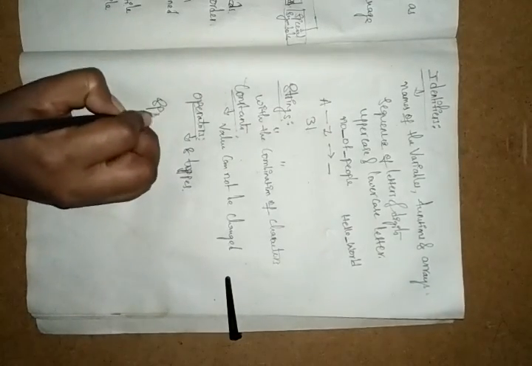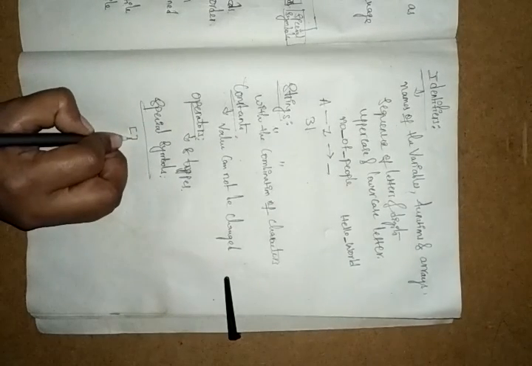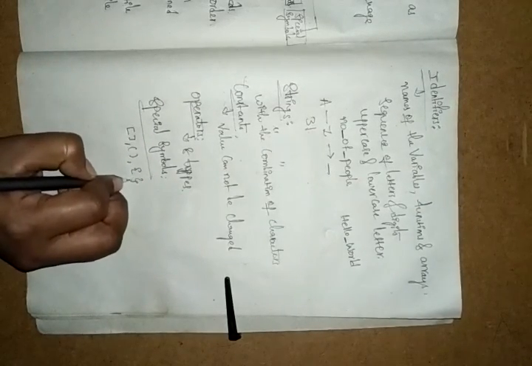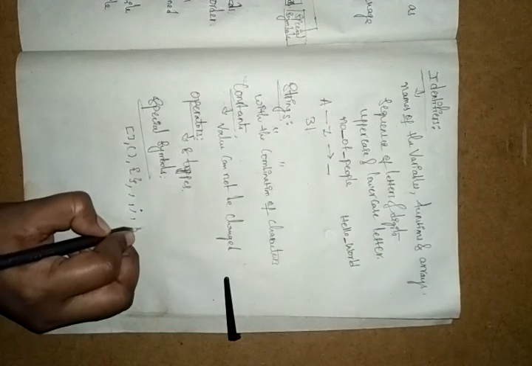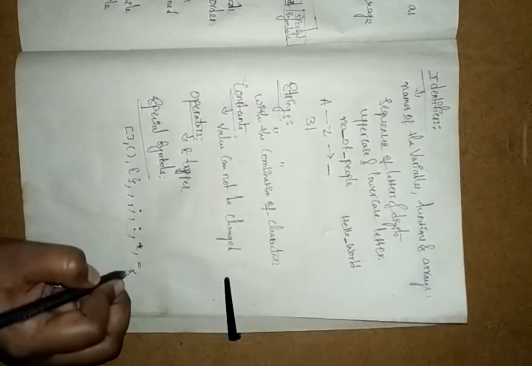And next we have the special symbols. At last we have these special symbols. The special symbols are used for things like square braces, parentheses, flower braces, comma, semicolon, colon, asterisk, equal to.